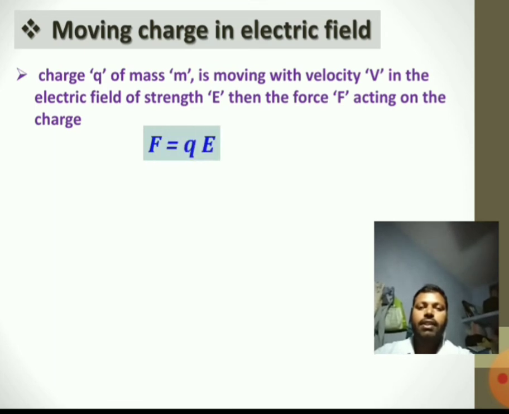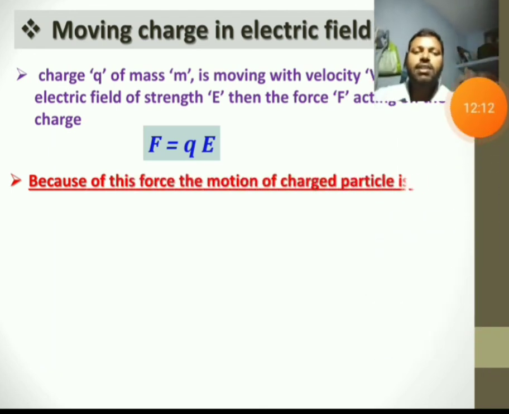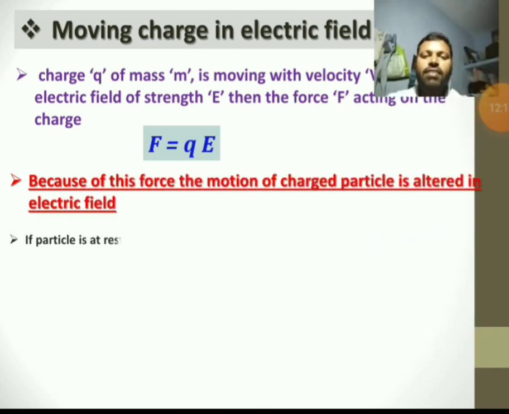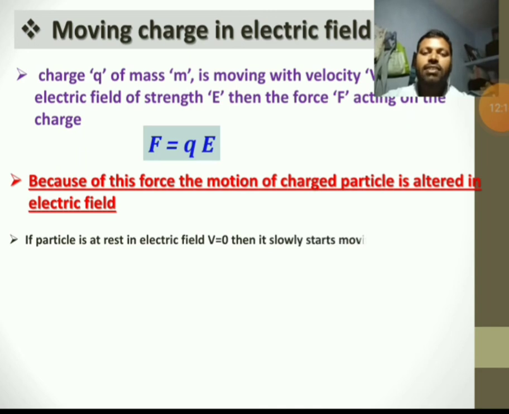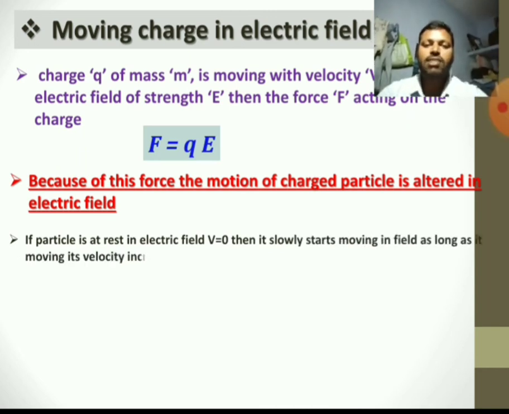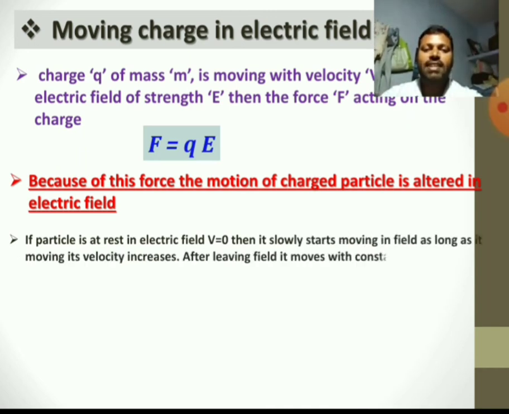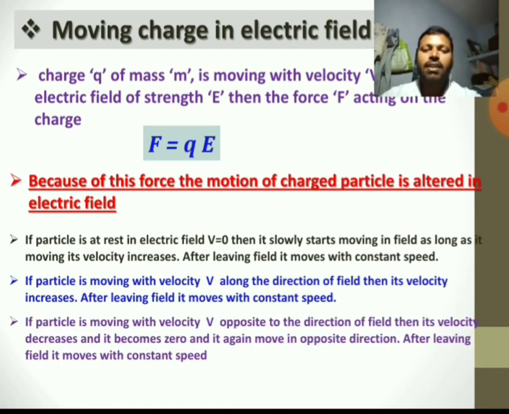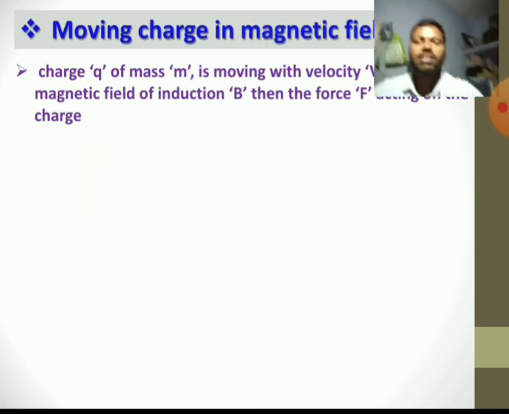Right? Next, moving charge in electric field, what happens? Force QE acts on the particle. If the charged particle is at rest, then slowly it starts moving and velocity gradually increases, and if the charged particle is moving along the direction of the field, then velocity increases. If it is moving opposite to the electric field, then velocity decreases.